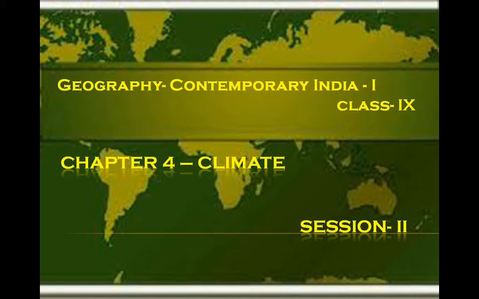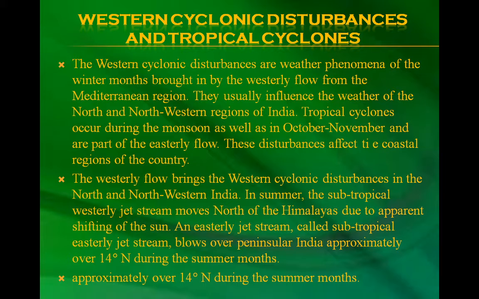So without wasting time, let's start with this session with the topic Western Cyclonic Disturbances and Tropical Cyclones. The western cyclonic disturbances are weather phenomena of the winter months brought in by the westerly flow from the Mediterranean region. They usually influence the weather of the north and the northwest regions of India.